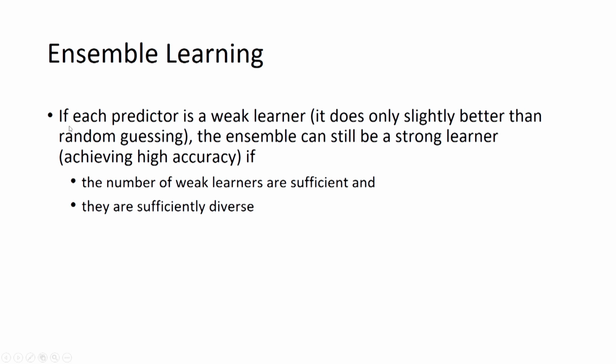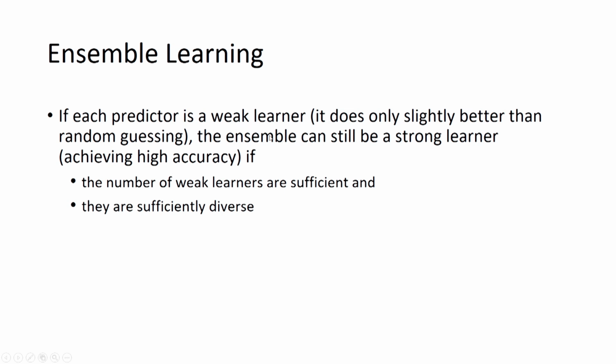So, we can say that if each predictor is a weak learner, we are assuming that in the ensemble we are using weak predictors. It means the models that we are taking are not very strong, very complex models.